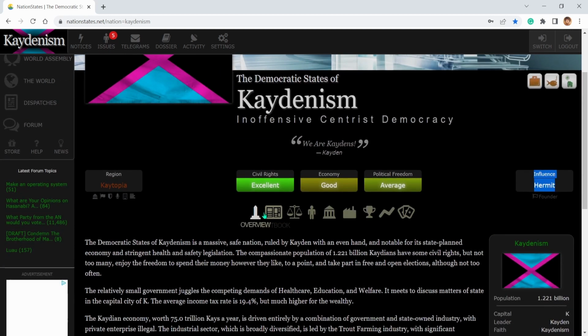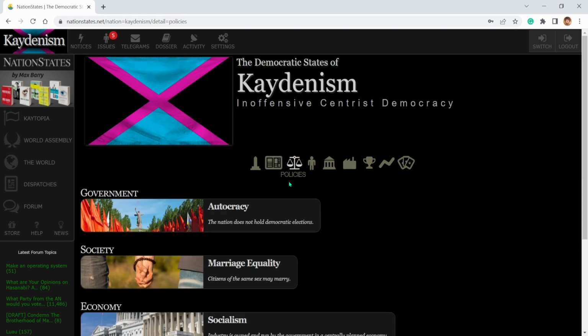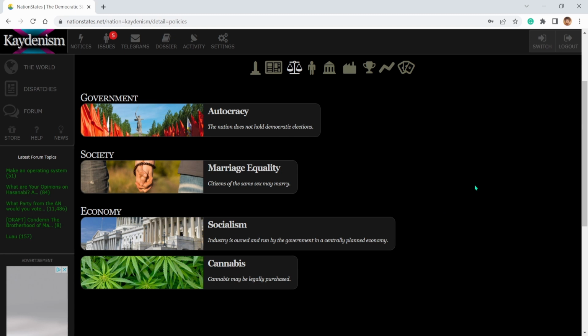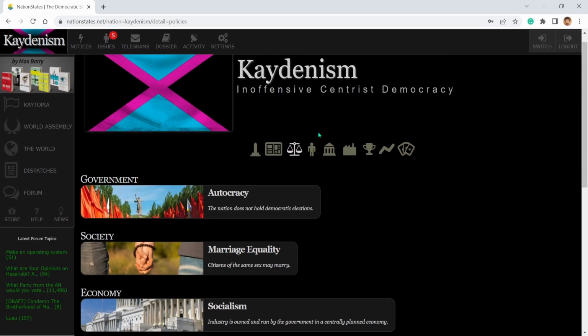And then we kind of have the fact book, which is where you can create your own history behind the nation. So I'm probably going to add more facts to this, based off of the policies I've made and add some extra stuff. So you can create lore behind your own nation, which is cool. Over here for policies, depending on how you interact with certain issues, you'll get certain policy cards.